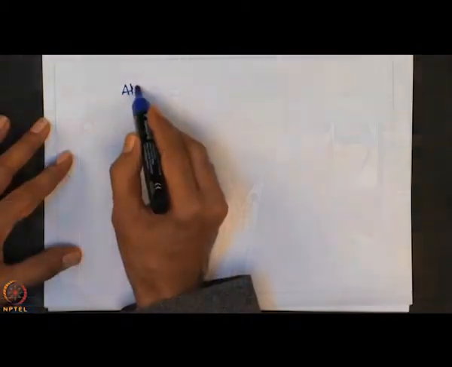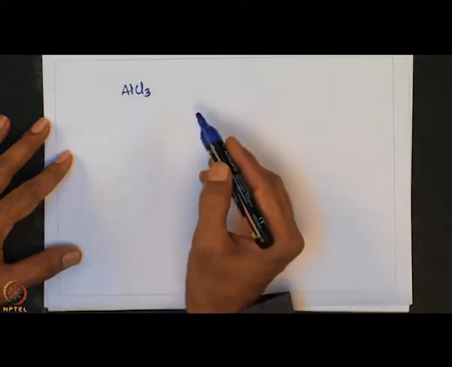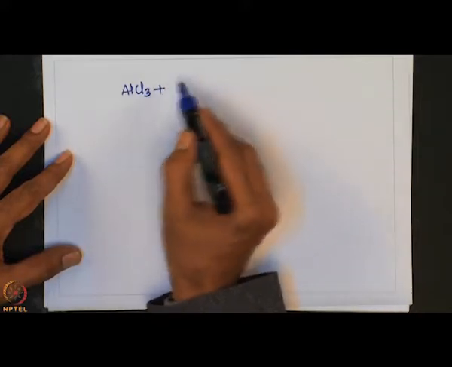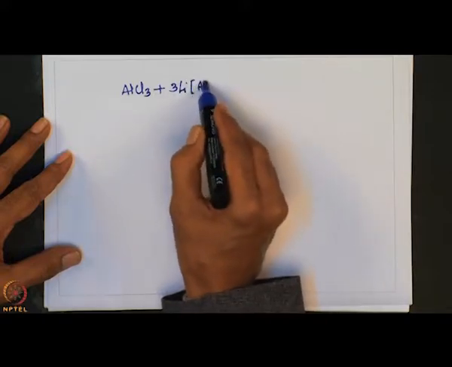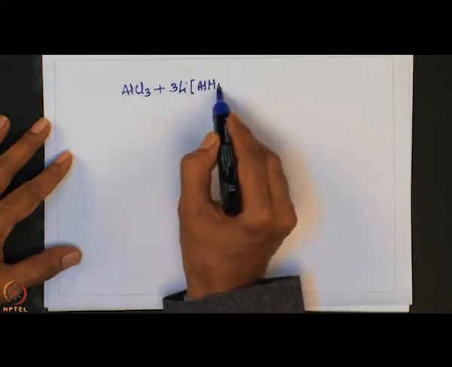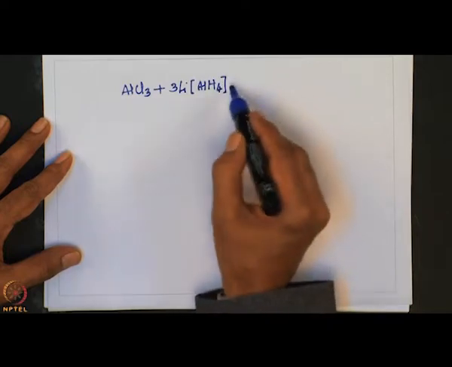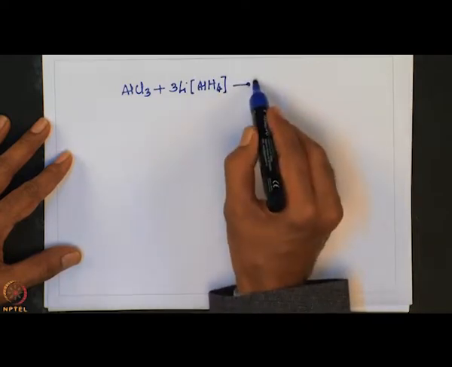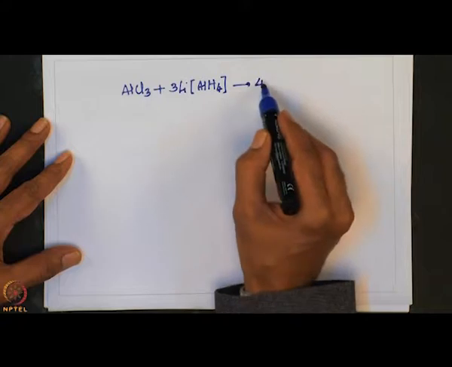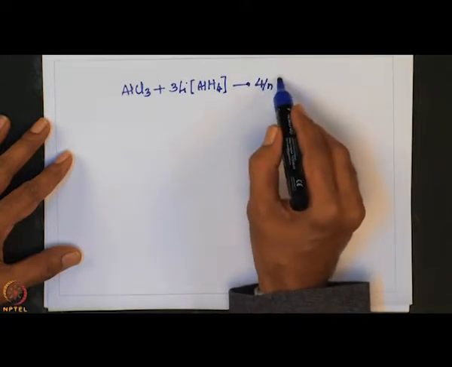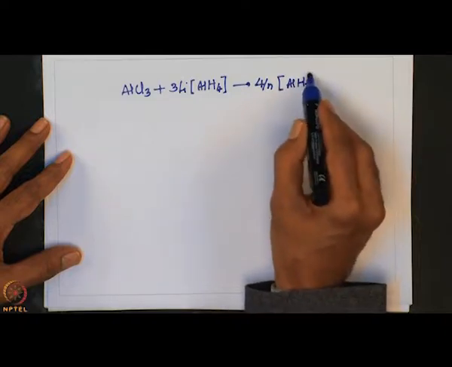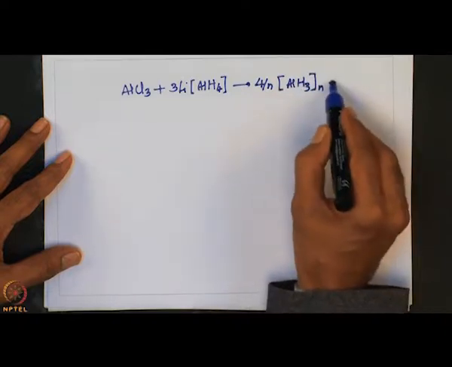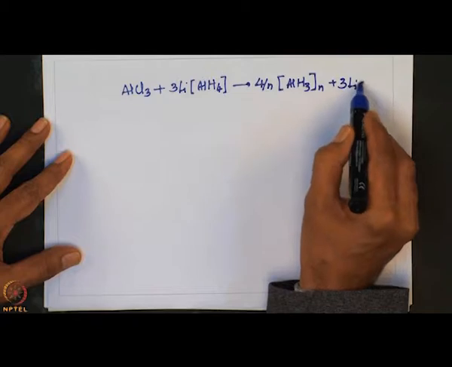So, how does that happen? AlCl3 plus lithium aluminum hydride, it gives aluminum hydride.